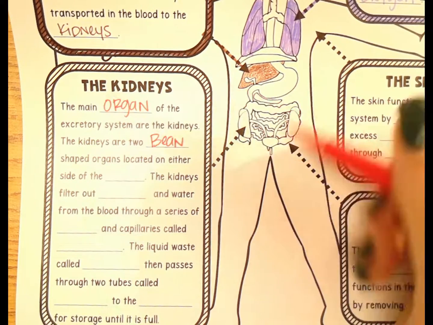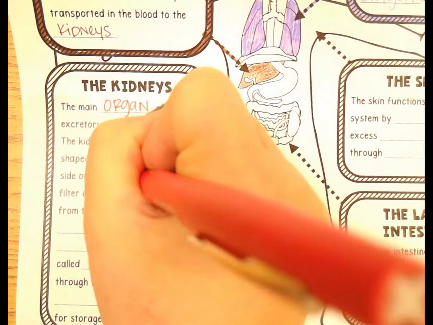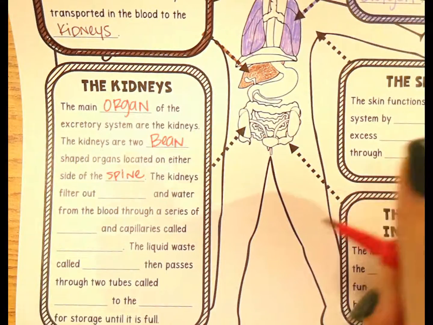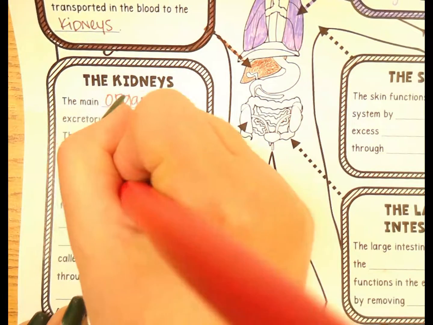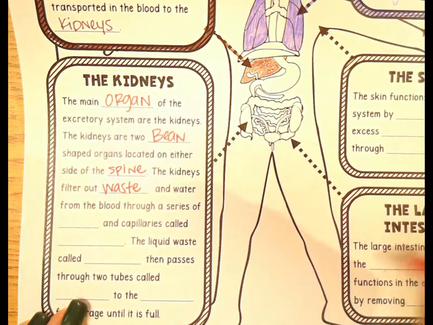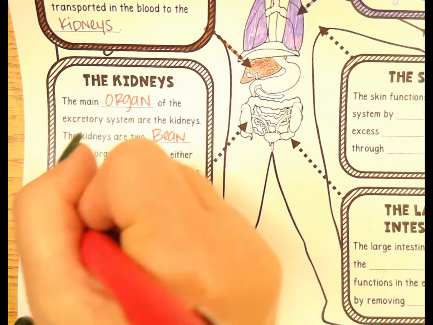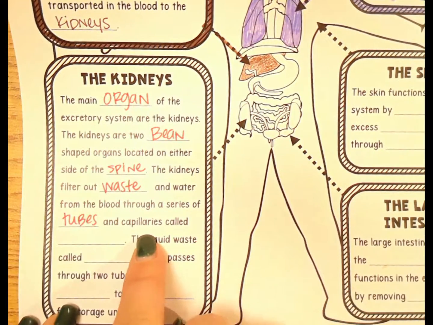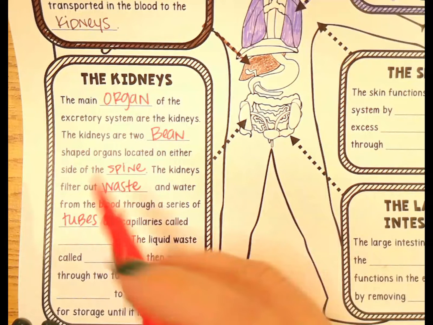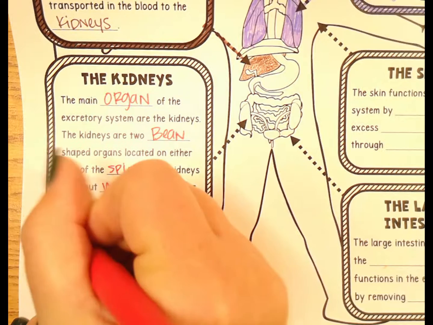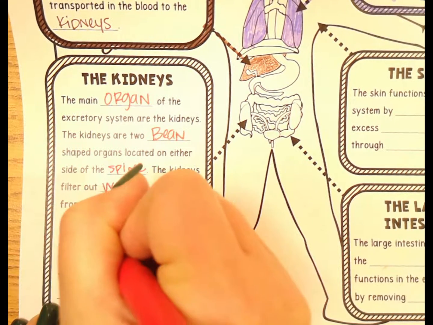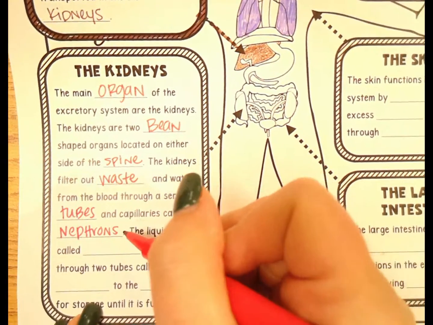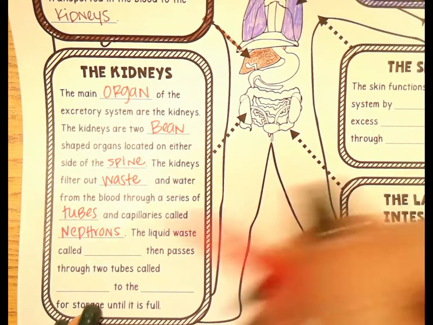These kidneys are located on either side of your spine. Remember, that's your backbone. And kidneys filter out any waste, any water from the blood through a series of special tubes and capillaries, because remember, how's all of that stuff getting to the kidneys? It's getting there through the bloodstream, and that's through those capillaries. And these tubes and capillaries, when they work together, make a specialized part of the kidney called nephrons. And nephrons are basically like a network of these tubes and capillaries that allow for the exchange of waste.